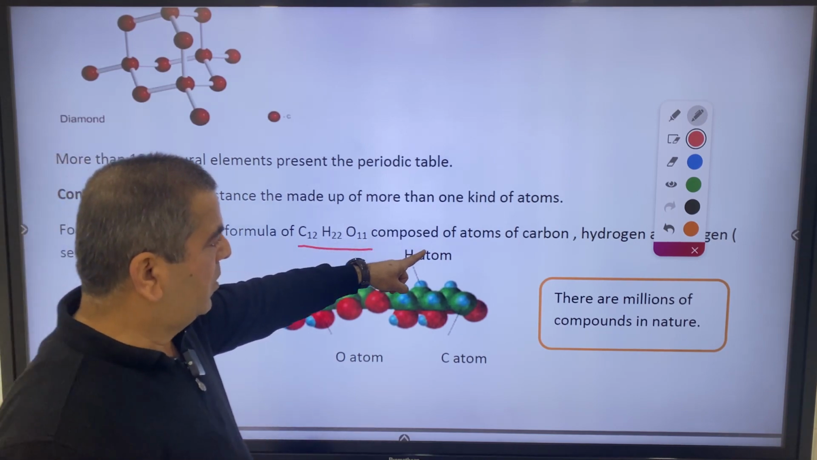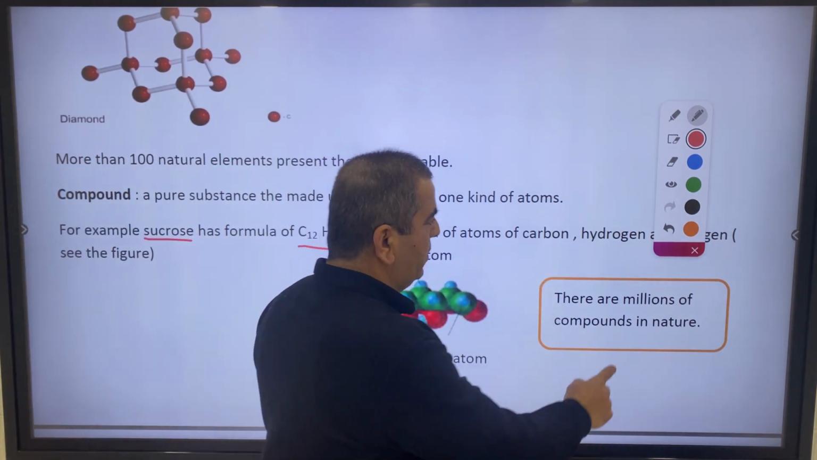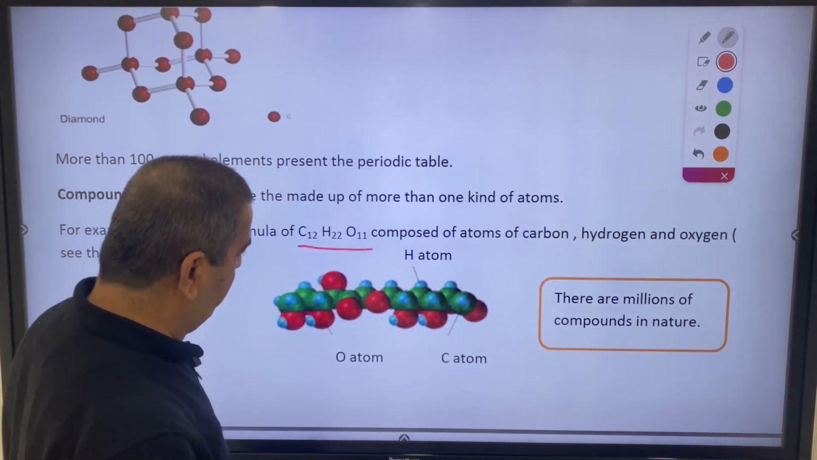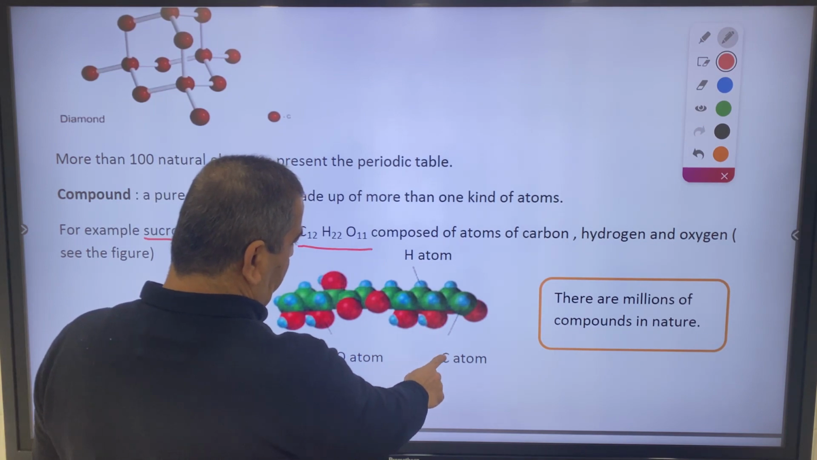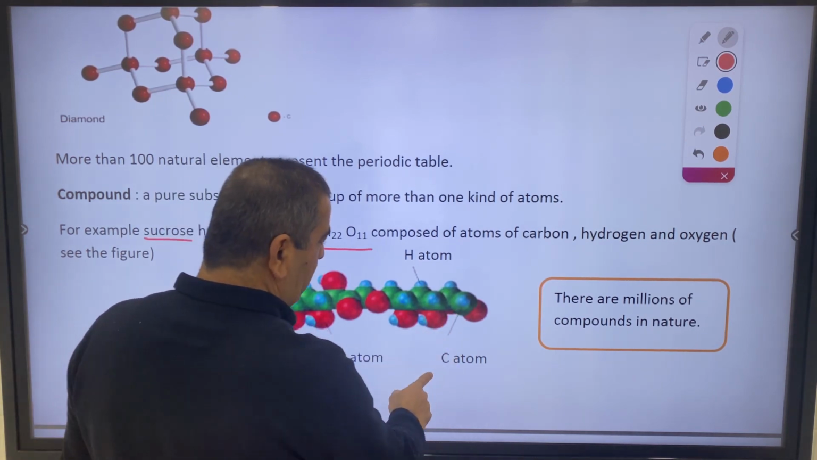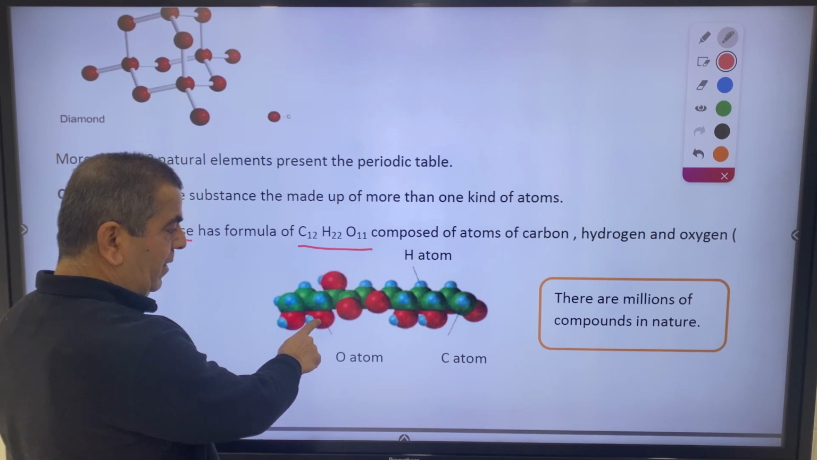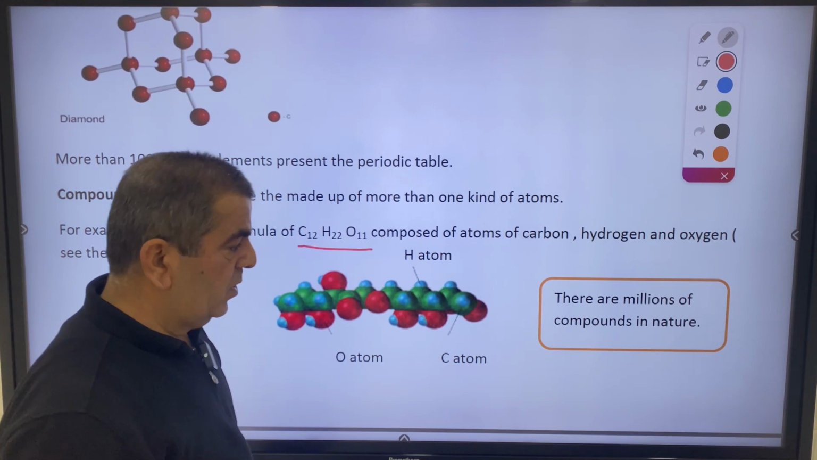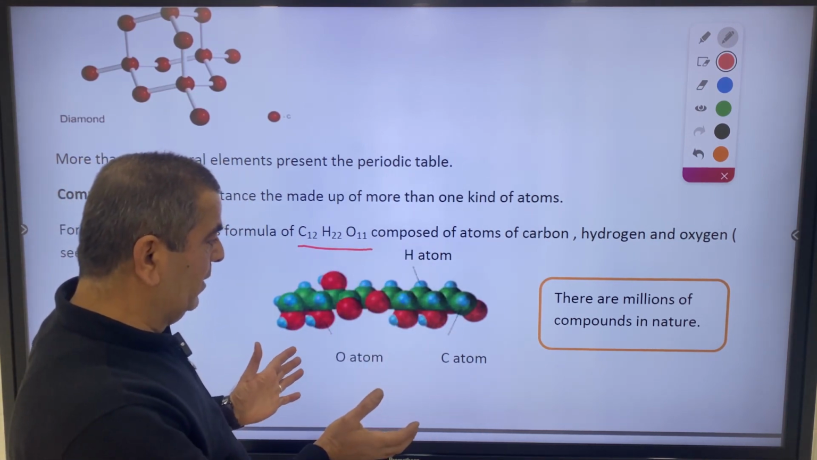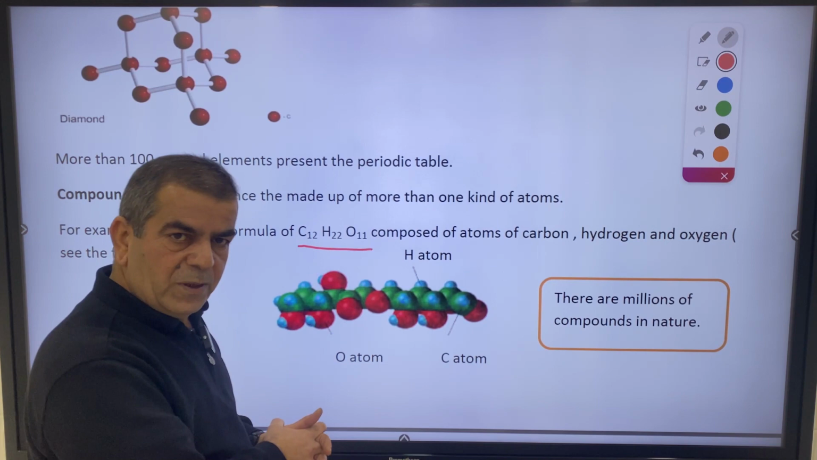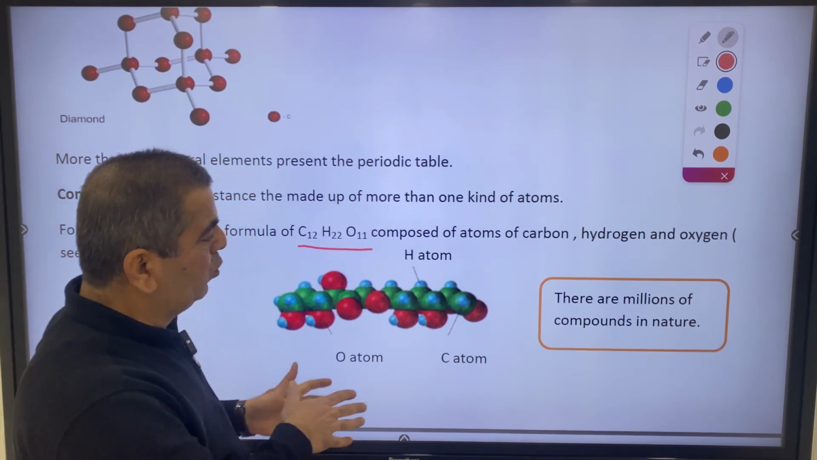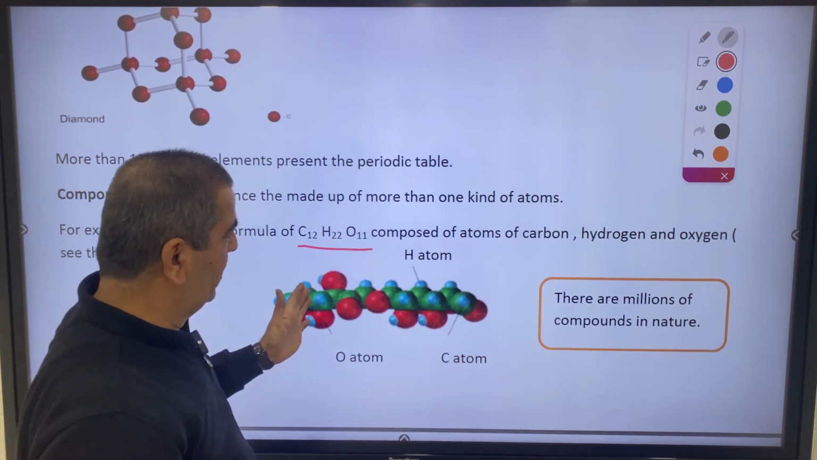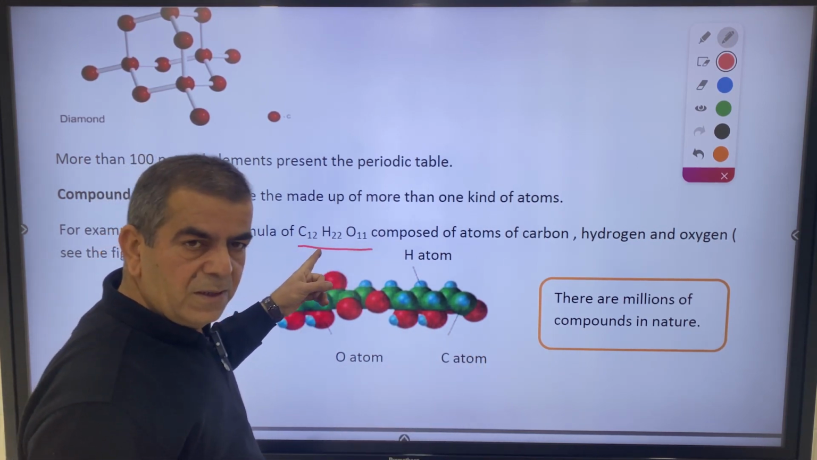So it's composed of atoms of carbon, hydrogen, and oxygen. Let's see the figure. The figure shows carbon atoms in green, oxygen atoms in red, and hydrogen atoms in blue. So this is a compound, a little bit complicated. We have more complicated ones also, but compared to water, it is complicated, and the molecule looks big. Why? Because it contains a lot of atoms.